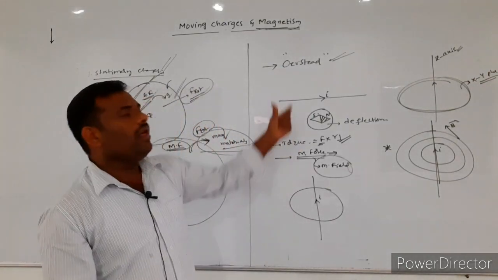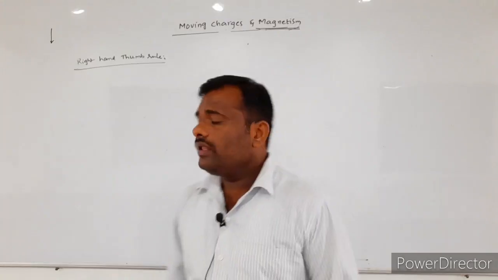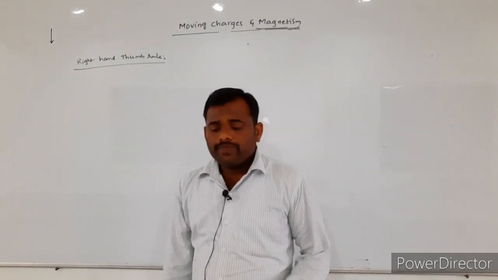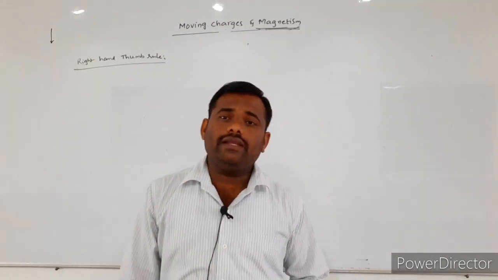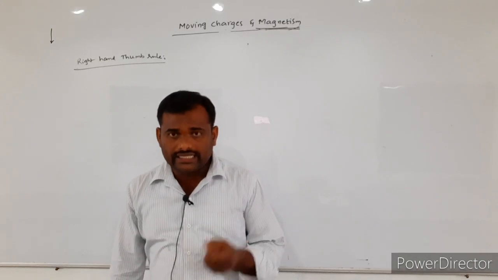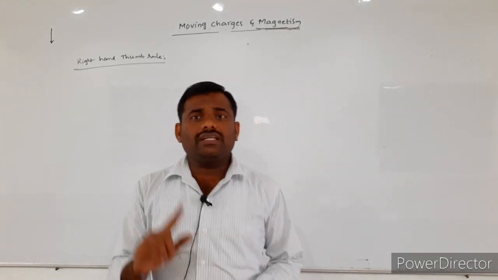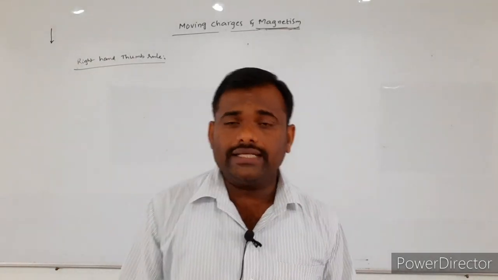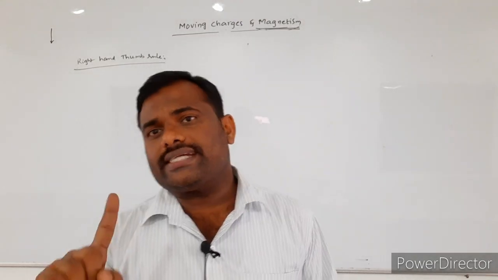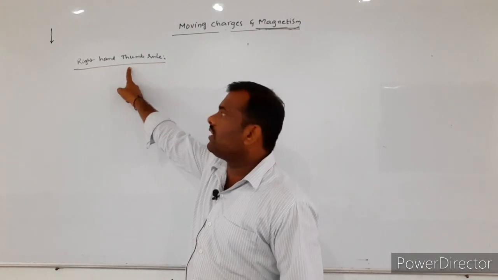This is about Oersted principle. Next one is, what we discussed according to the Oersted principle: when you consider a straight current carrying conducting wire, around the current carrying conducting wire, a magnetic field will be formed. To know the direction of the magnetic field which is produced by the straight current carrying conductors, we are using one more rule, that is called what?